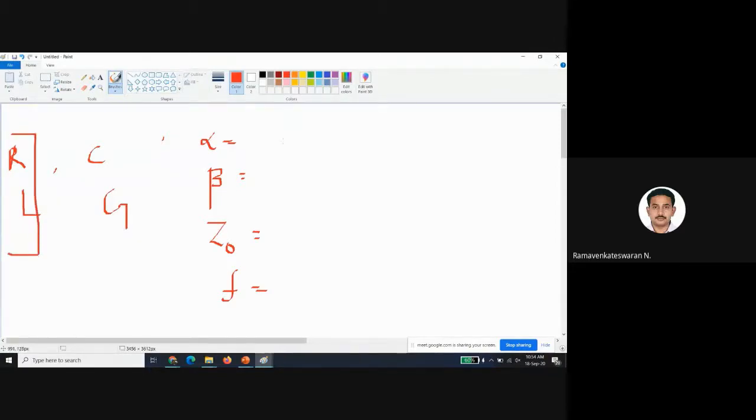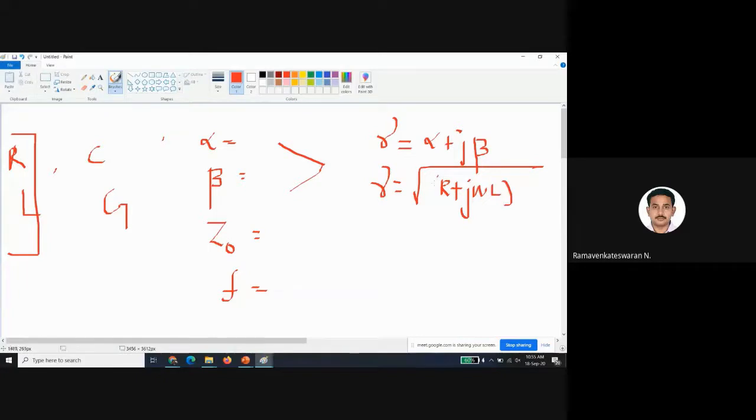How to do that? I know alpha and beta, I want R and L. I have to find the equation which relates these. So let us write some equations. Gamma equals alpha plus j beta. Gamma also can be written as root of R plus j omega L times G plus j omega C.